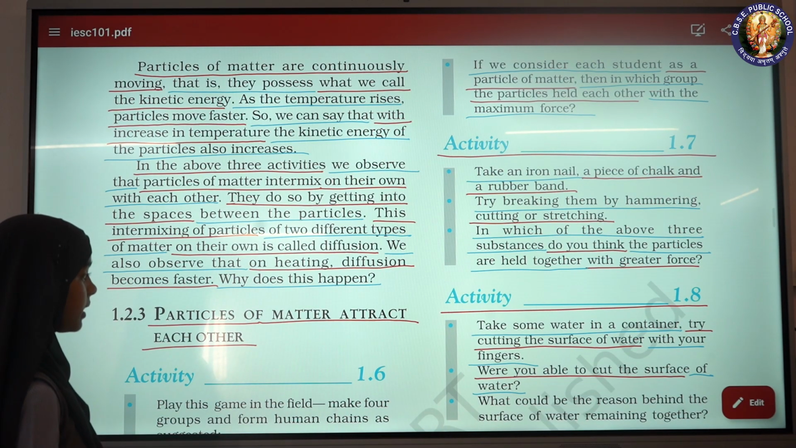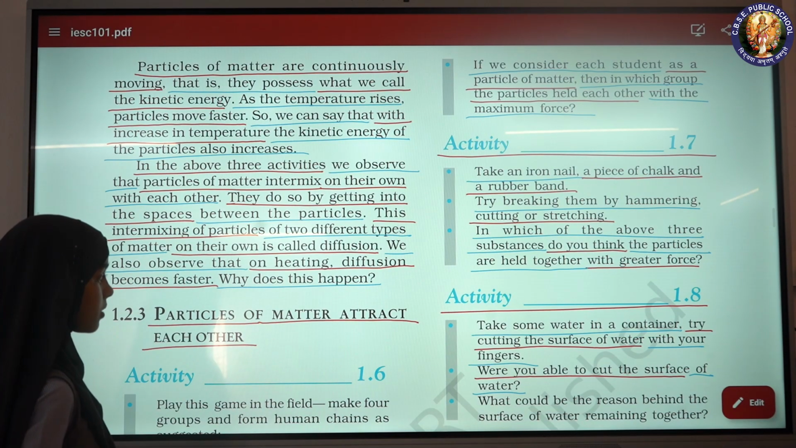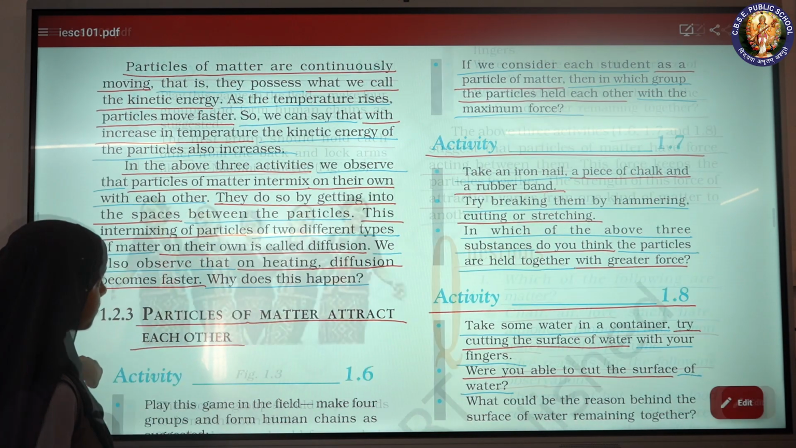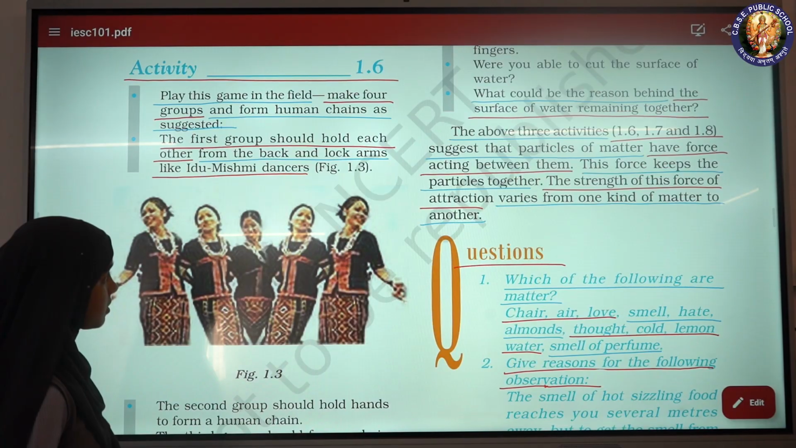Activity 1.8. Take some water in a container. Try cutting the surface of water with your fingers. Were you able to cut the surface of water? What could be the reason behind the surface of water remaining together?